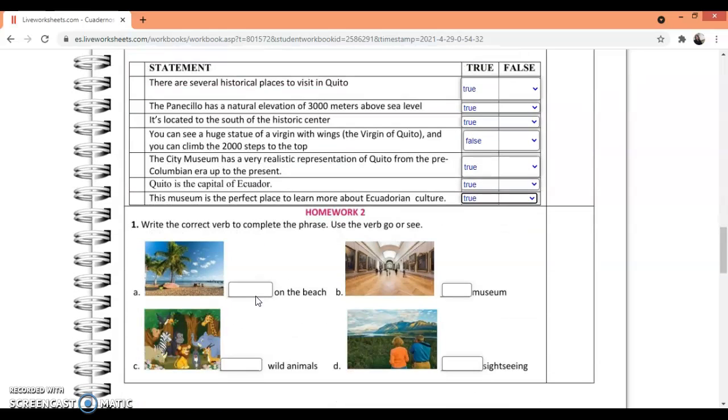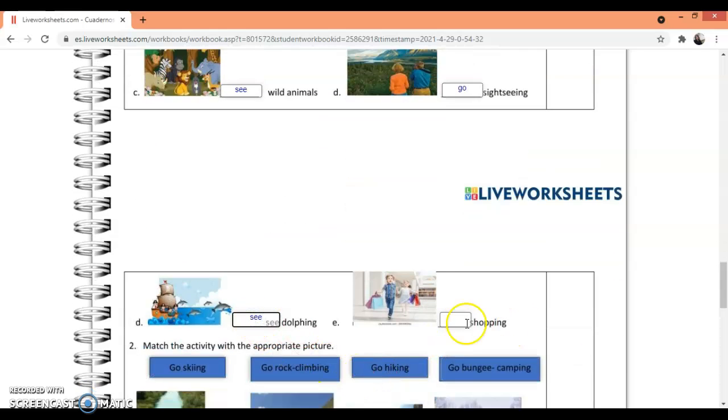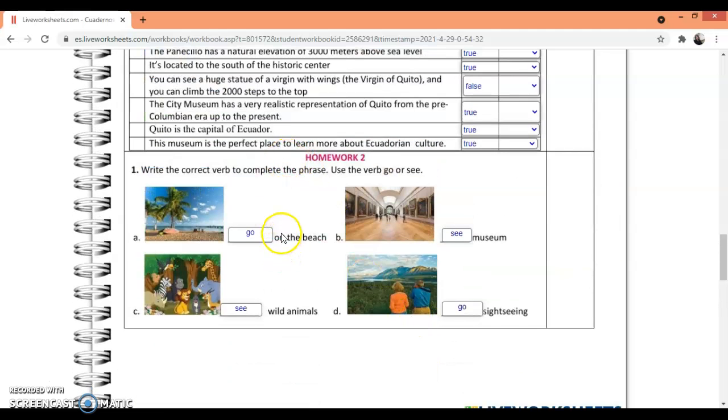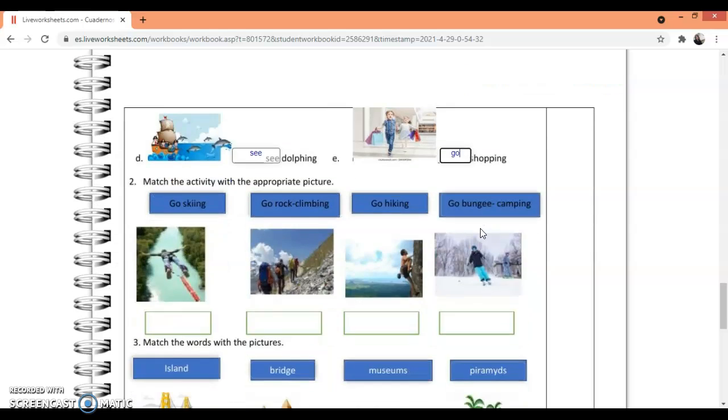This is homework 2. Write the correct verb to complete the phrase: choose go or see. Tenemos: go to the beach, see museums, see wild animals, go sightseeing, see dolphins, and go shopping. Remember: go to the beach, see museums, see wild animals, go sightseeing, see dolphins, and go shopping.